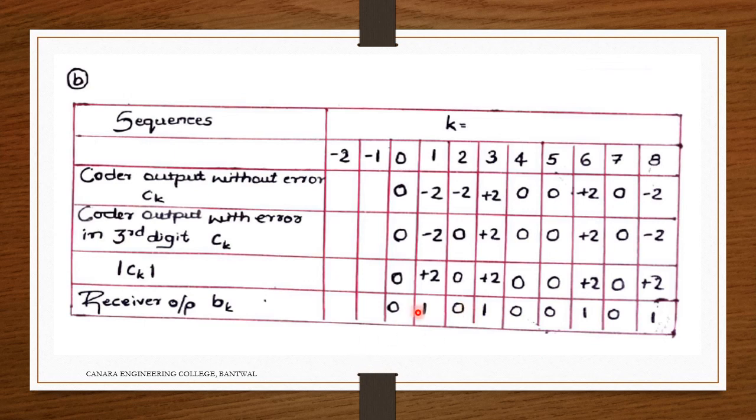So 0 1 1 1. You can observe here 0 1. Only this bit, the error bit, has been replaced. The rest has all remained the same, so it is not affecting those things. So that's the advantage. So we studied the problems on almost all of the theoretical part.